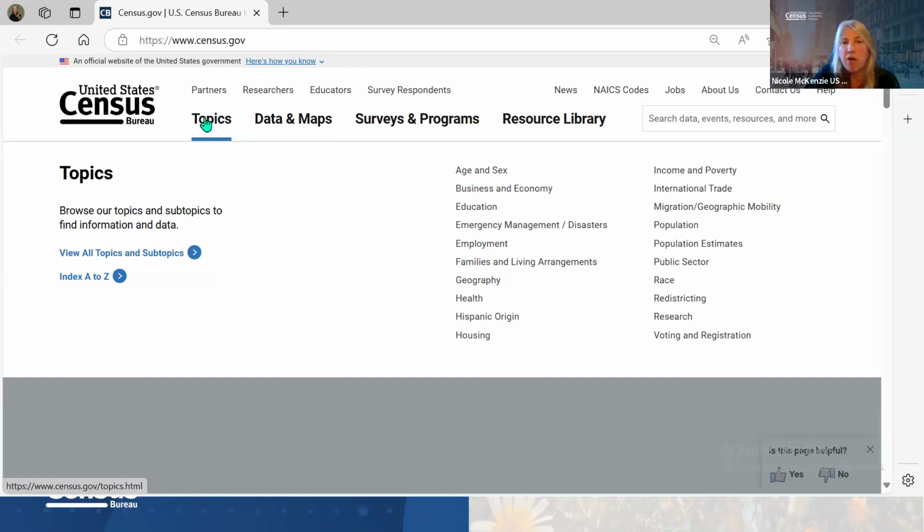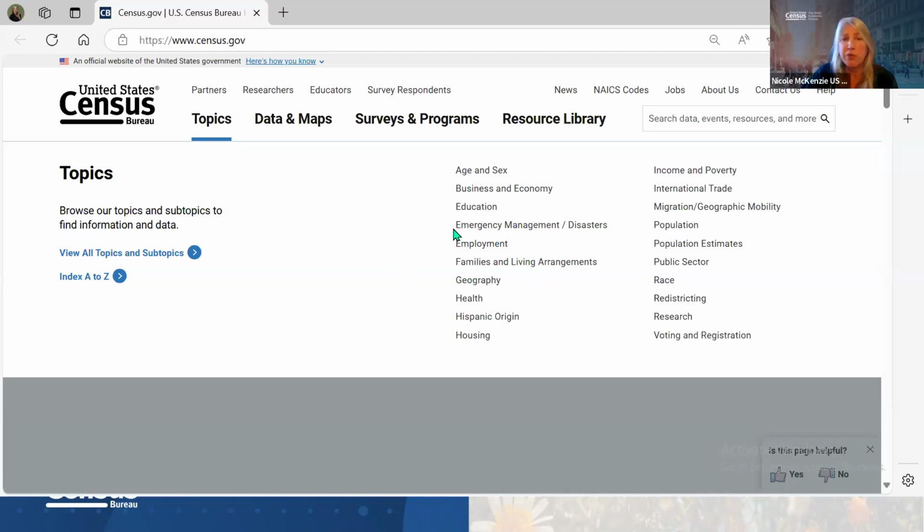So first is topics. If you're wanting to find out as much as you can about what we do for international trade, you can go to topics and click on that. You can click on education. So this allows you to search by these different areas. And these are more the popular ones people are looking at that come up when you hover over topics. But just so you know, over here, there's view all topics and subtopics. So we have more than this, but these are the ones that I think people are looking for more often. So they come up on the main page.